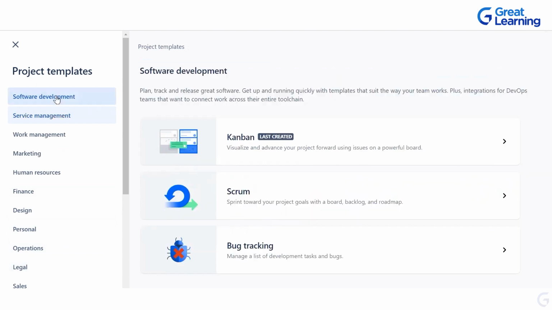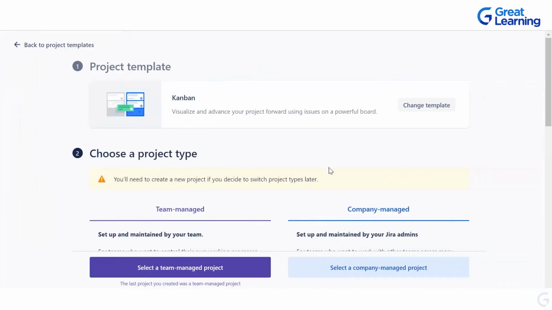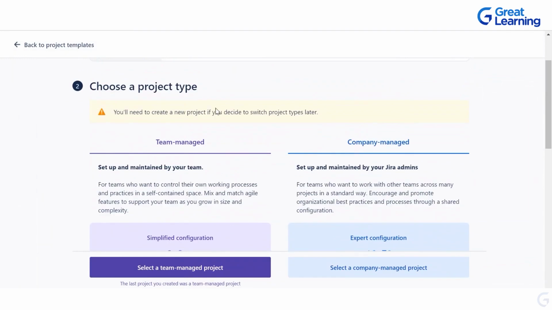But if you go to software development and you choose the Kanban template, you will land on this particular page, and we can use this template as there is no lock button. So even if you are on the free trial and you want to use Kanban or Scrum as part of the software development project template, you can do that and you will have access even in your free trial. So if you go to use template, you will find this option, choose a project type.